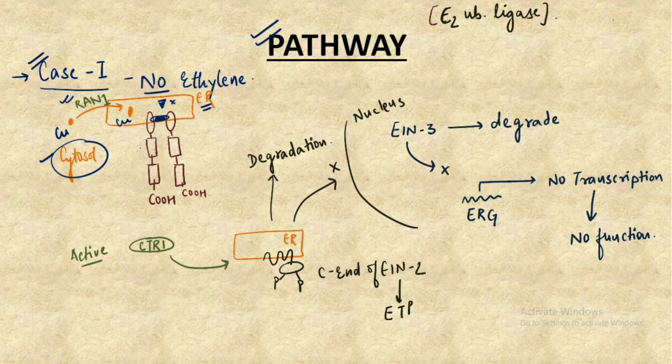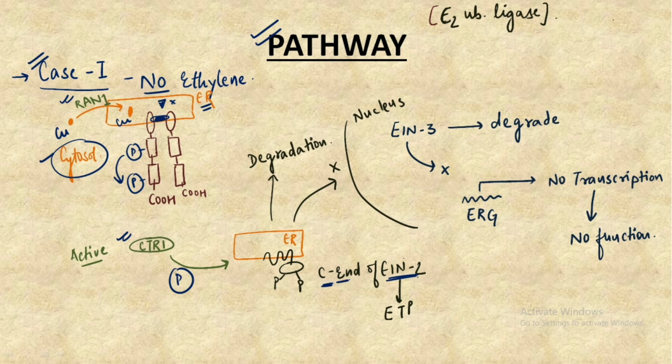And now because of the dimer formation, there occurs phosphorylation of this dimer, and because it follows the two-component histidine pathway, we have the relay race, or the relay transfer of the phosphate from one component to the next component. So in the same way this phosphate would get transported, and now because of the activation of this receptor, CTR1, which is known as constitutive triple response 1, gets activated.